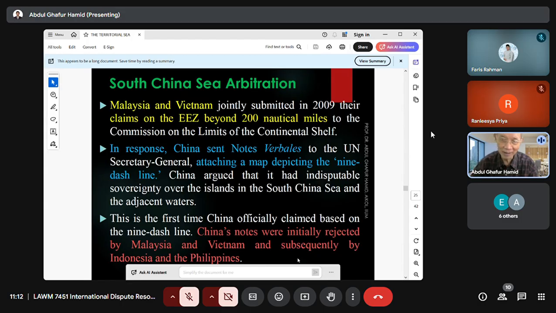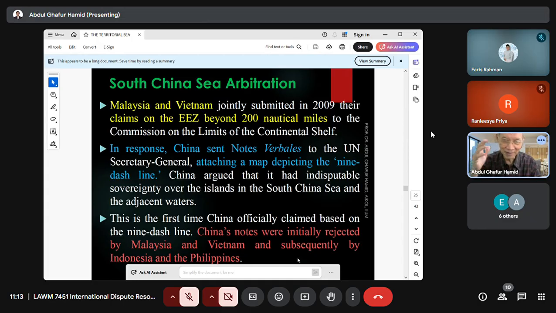And they argued that China had indisputable sovereignty over the islands in the whole entire South China Sea and also sovereign rights and jurisdiction over all the adjacent waters. It's the first time China officially made a claim based on the 9-dash line, which is very, very famous, and you can find so many scholarly articles on the Chinese claim of the 9-dash line.